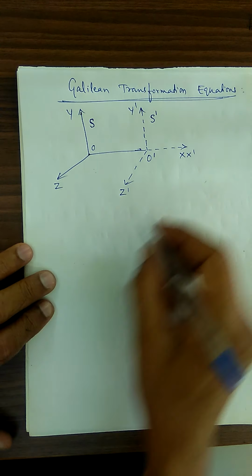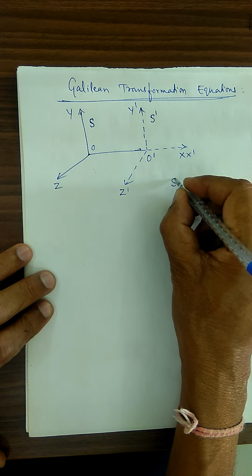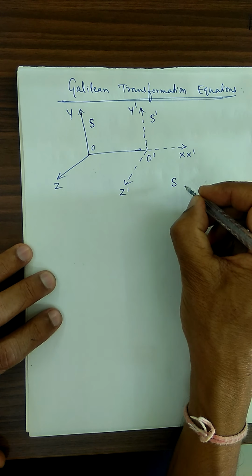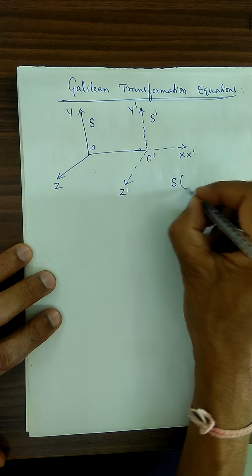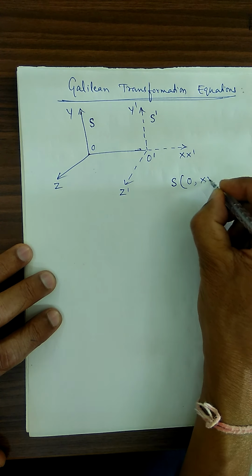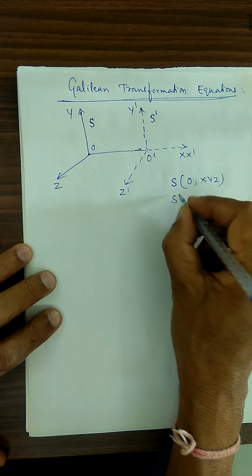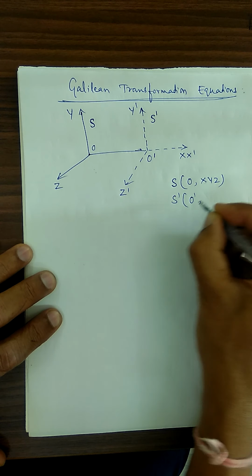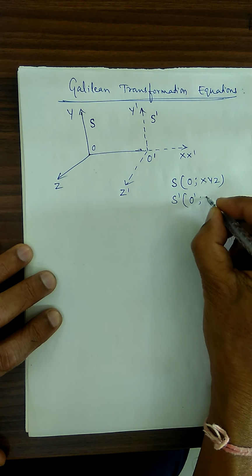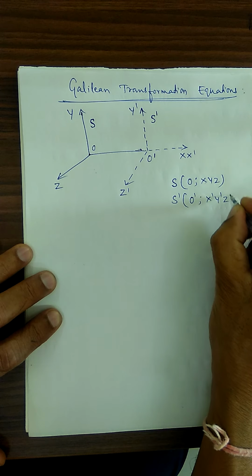So we have two frames of reference whose coordinates are S, O, X, Y, Z, and one more, S dash, O dash, X dash, Y dash, Z dash.